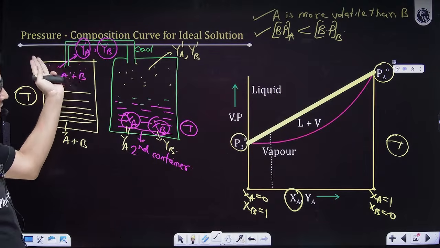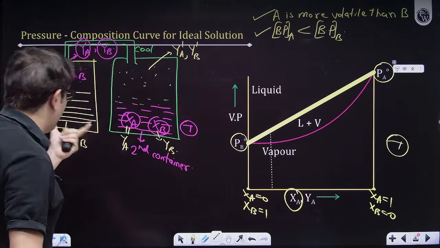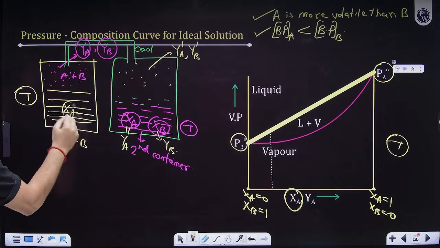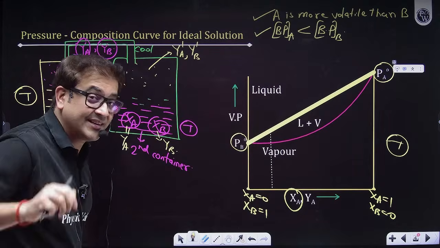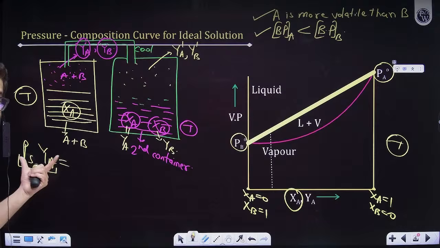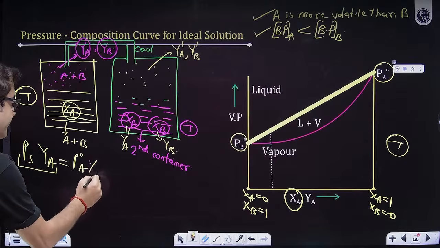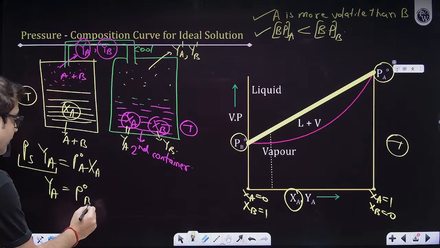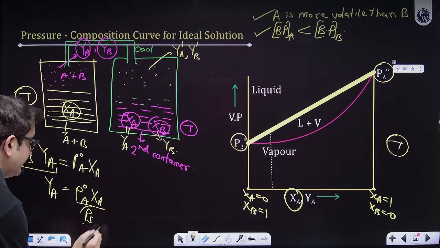That XA can be converted to Y. Why? Sir, because corresponding to a value of XA, let's say the value of XA is something here, can I calculate YA for this XA? Yes, sir. We have done this in the previous class. What was the formula? Sir, pressure of solution into YA is nothing but the partial pressure of A. And according to Raoult's law, partial pressure of A is P naught A into XA. So corresponding to every value of XA, I can find the value of YA, which will have the same total pressure.